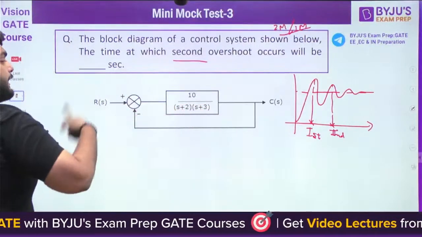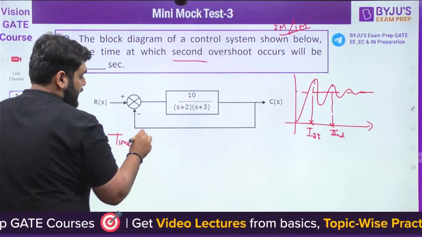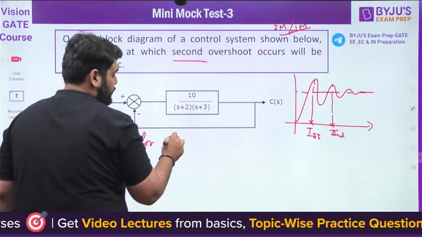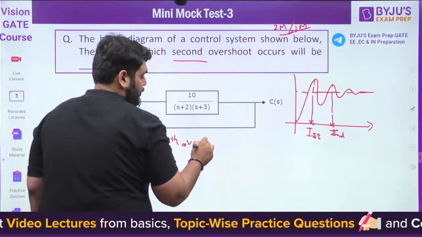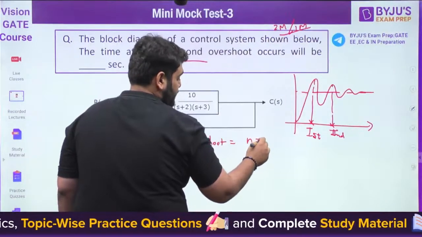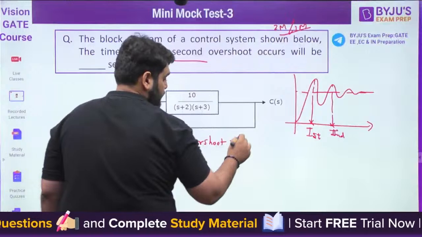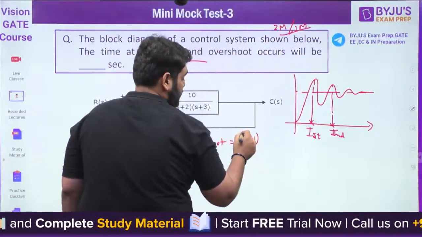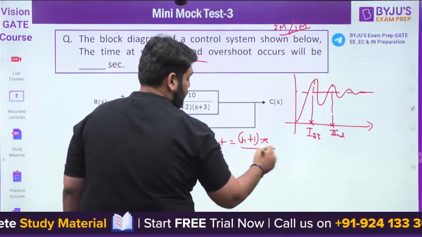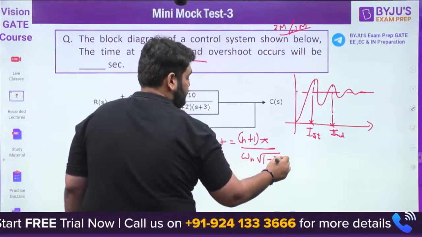Okay, now the next point. We need to find out the time for overshoot. Time for the nth overshoot is equal to n pi upon omega n under root 1 minus zeta square.